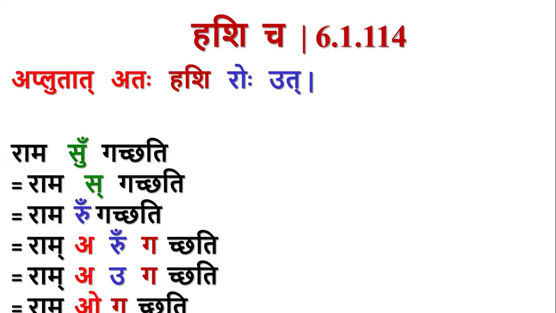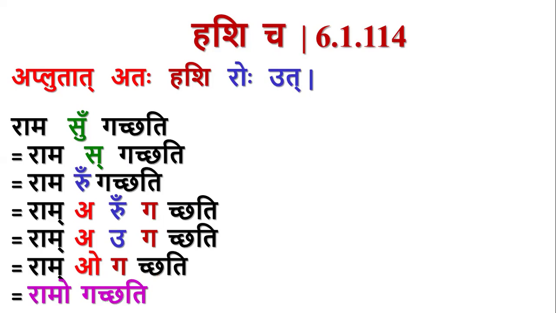Now we have the scope for At Gunaha, A plus O. So A plus O becomes O. So we have Ramo Gachati. There will not be any sandhi between O and Ga, Gakara. So it is Ramo Gachati.